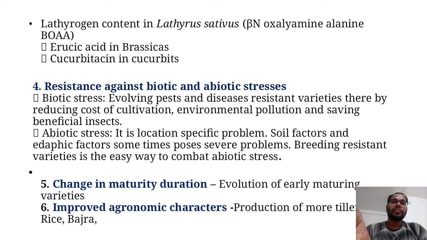Next, the fifth point, is change in the maturity duration. Generally many older varieties are late maturing.